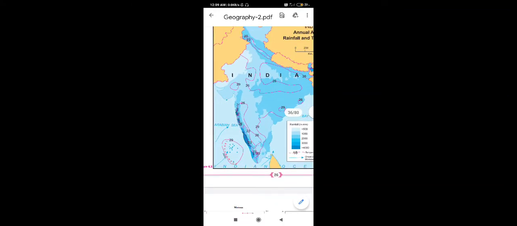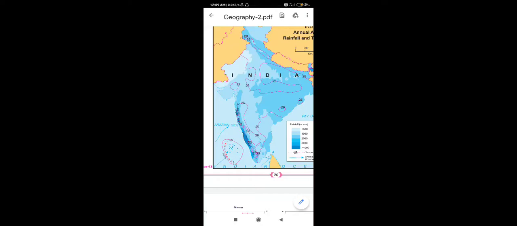So again we can see India's most part, here the peninsular region. The downside is the peninsular region, and in the peninsular region the heat is more, because if we see the location of India, the Tropic of Cancer is passing through India, and it is close to the equator, means above the equator. So that's why on the south side the heat is more, and the north side is cool, because of the Himalayan mountain.